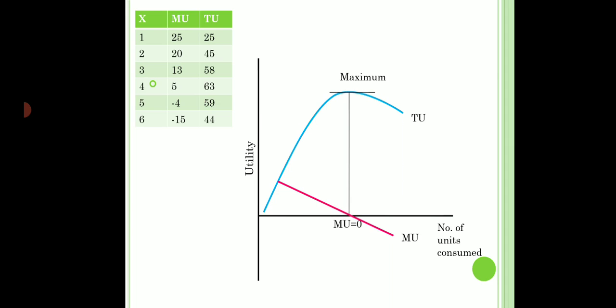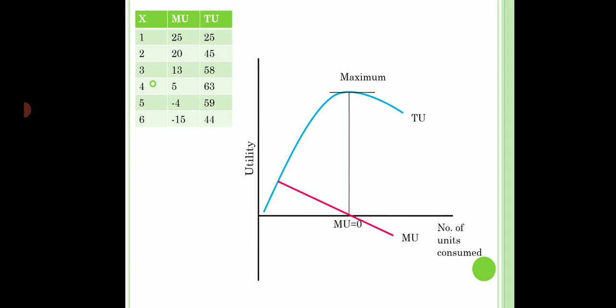Some things to be taken care of. The marginal utility curve would never start from the origin. It always starts from the first unit consumed. The reason being, the word marginal means additional, one extra. So marginal utility will always start from the first unit, because at 0 units there cannot be any marginal utility. Therefore it will start from the first unit consumed.